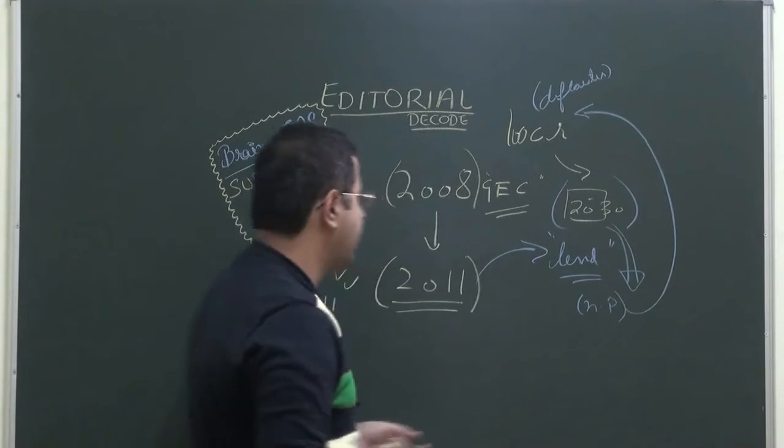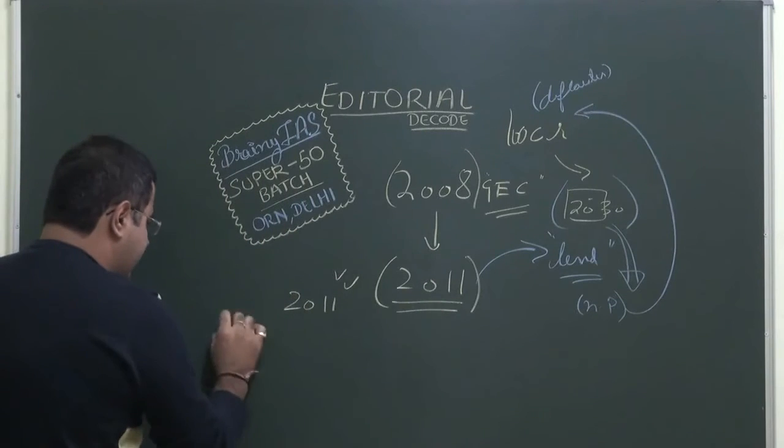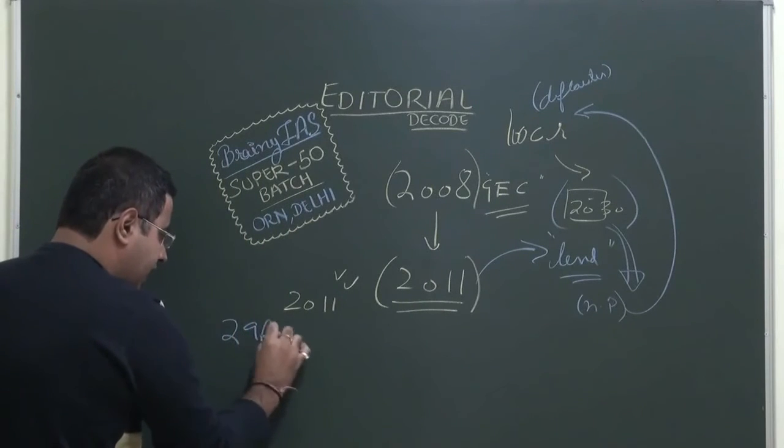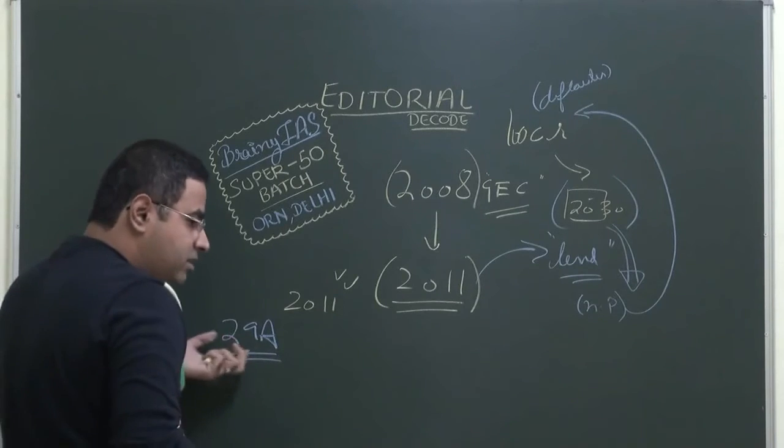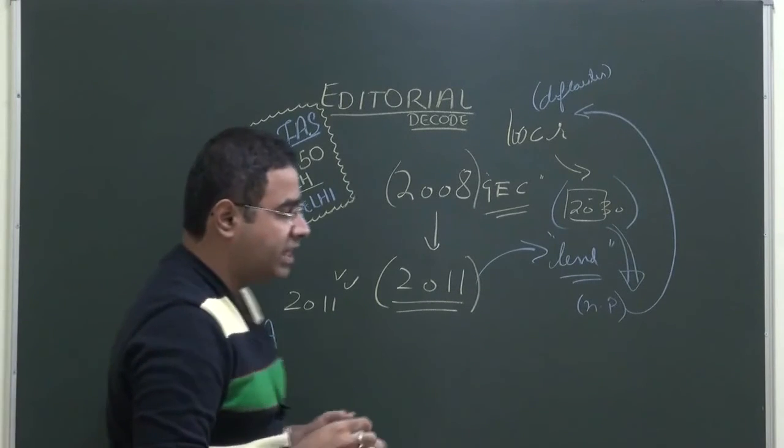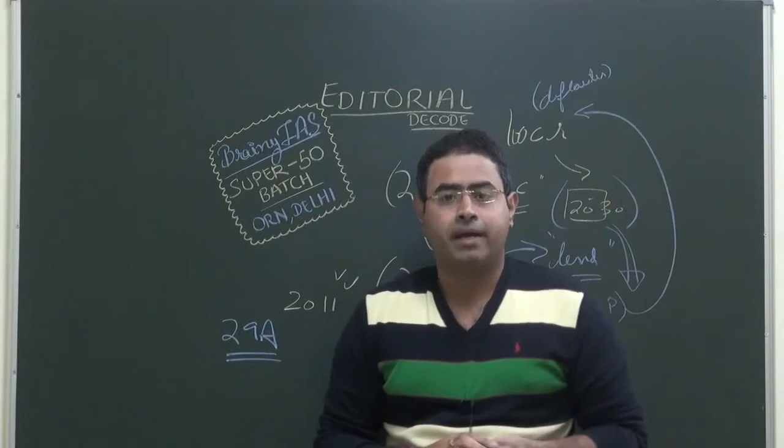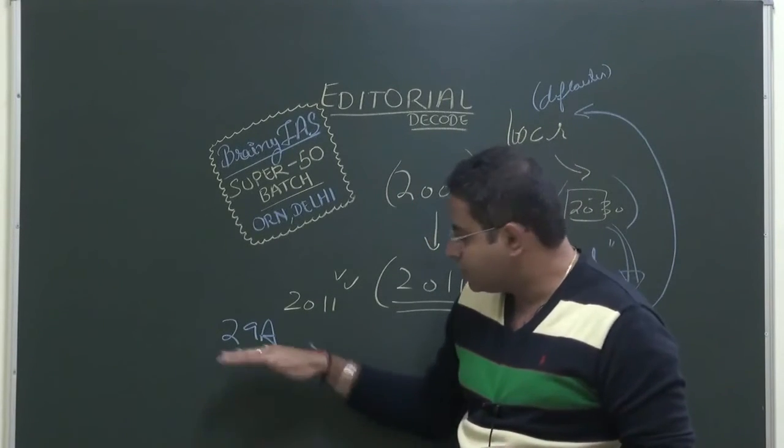But the government of India now has brought in a new ordinance under section 29A. So they have added this provision, section 29A, to the Insolvency and Bankruptcy Act. Now what does this section say?